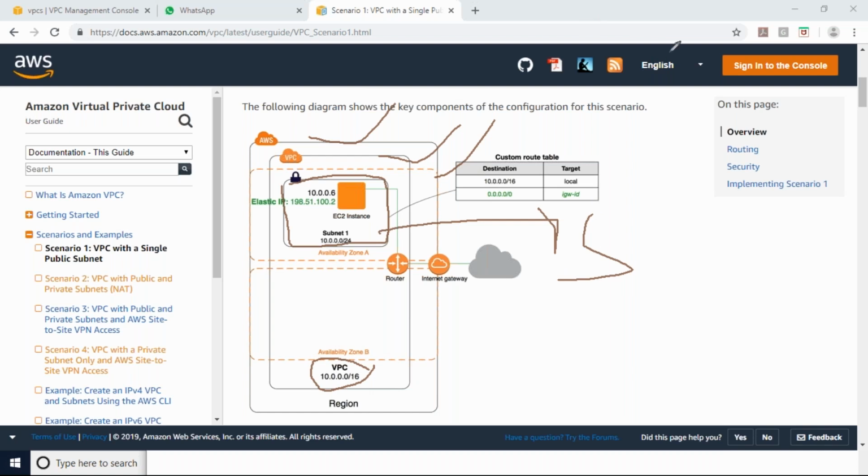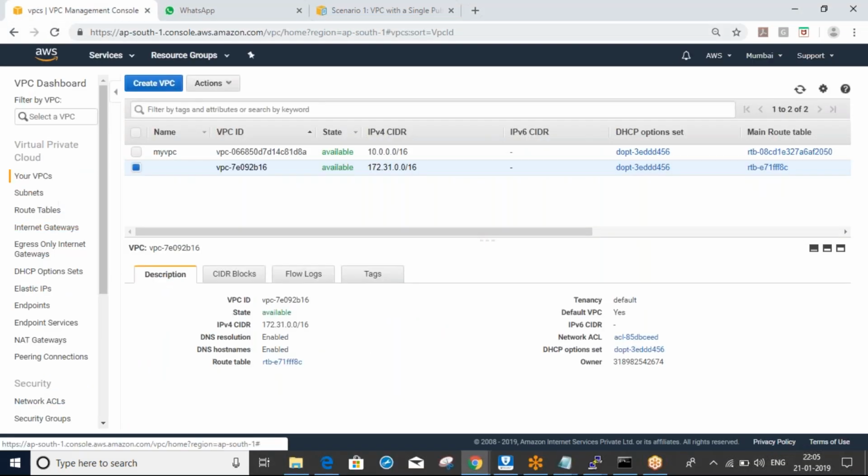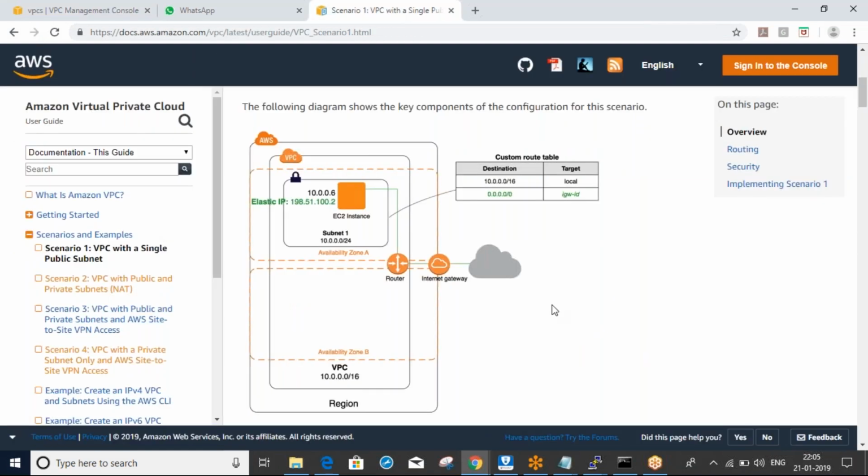Okay, Uday? Yes. So basically, in one availability zone, there can be only one subnet, right? No, multiple. You can get multiple subnets. In each region, we can get multiple VPCs. In each availability zone, we can get multiple subnets.